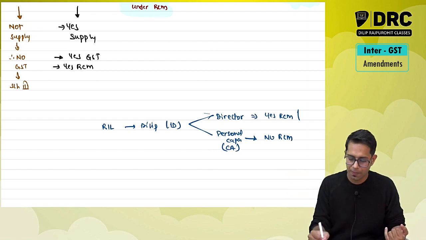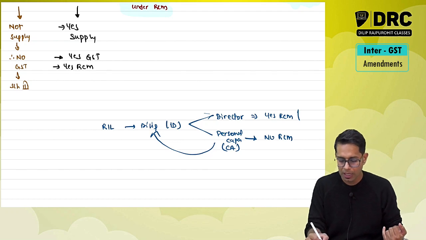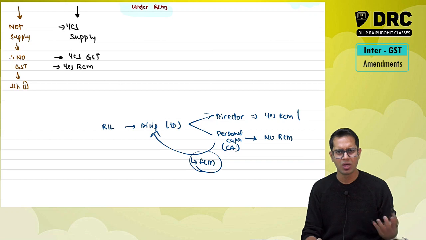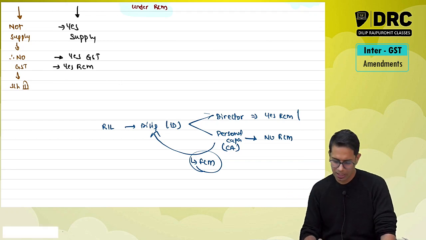I am giving services to the company. This is a supply made by me to the company. So it is taxable under forward charge mechanism. I will have to give an invoice if I am liable to register under GST.